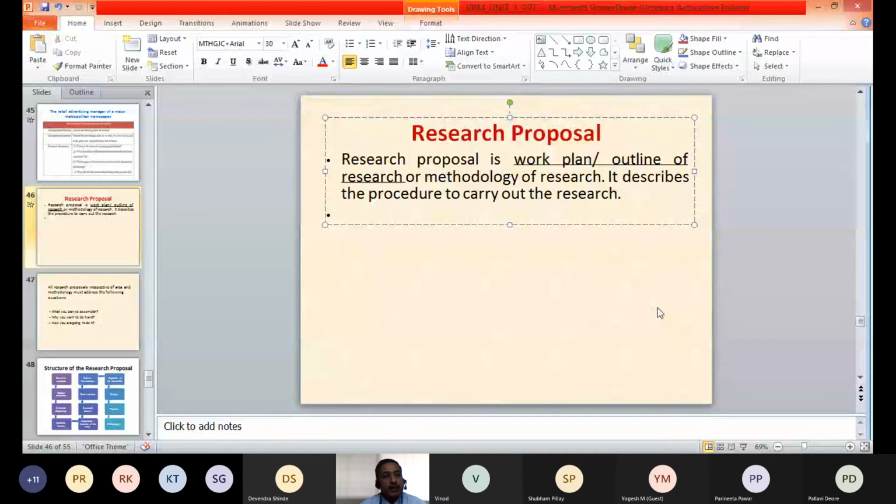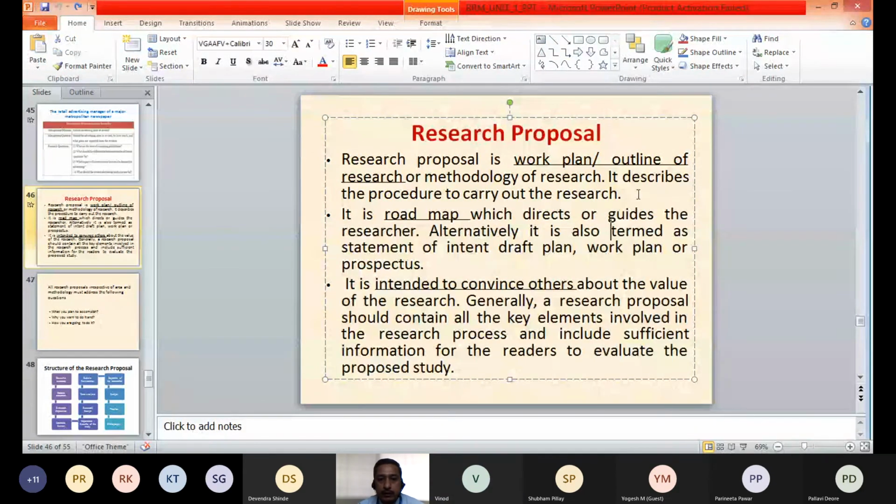And once this proposal is approved, the researcher can start with the actual research. He will conduct the research and then present the findings. Are you getting this point? What is the research proposal? Yes, sir.